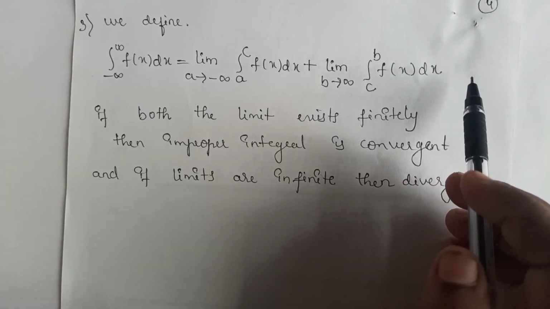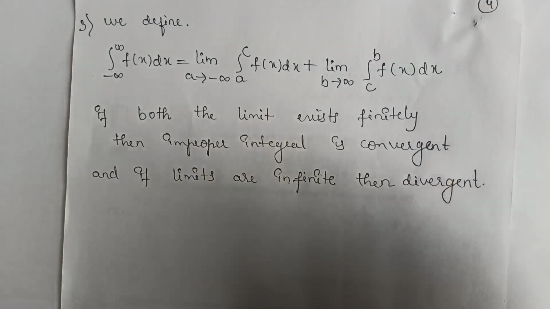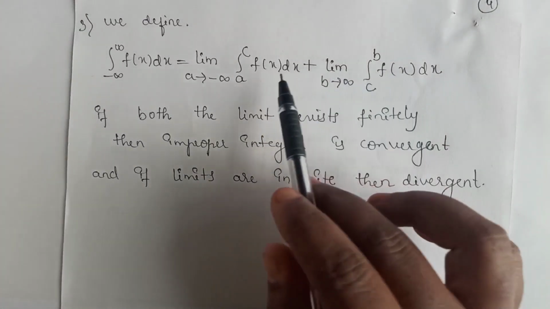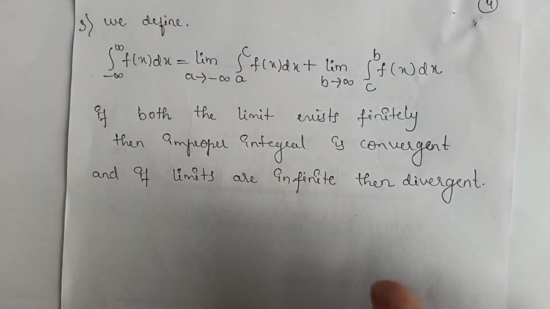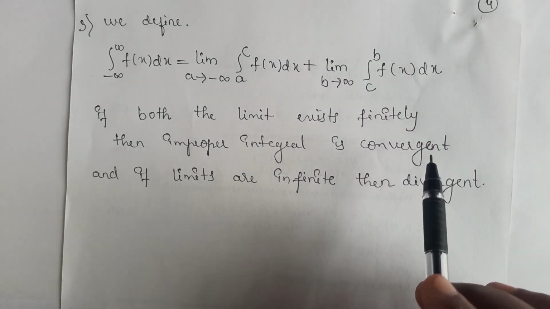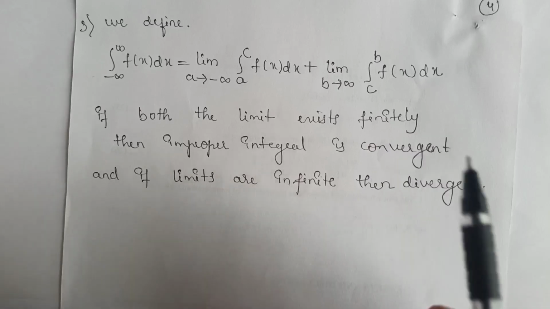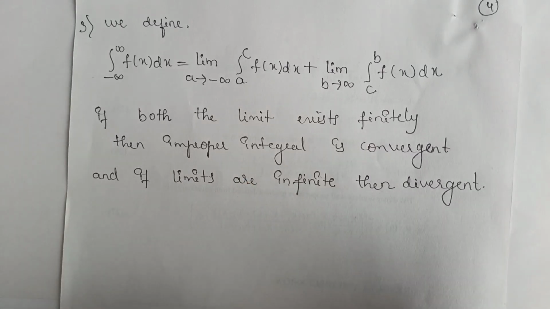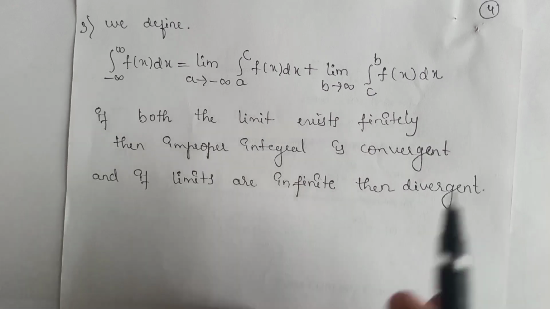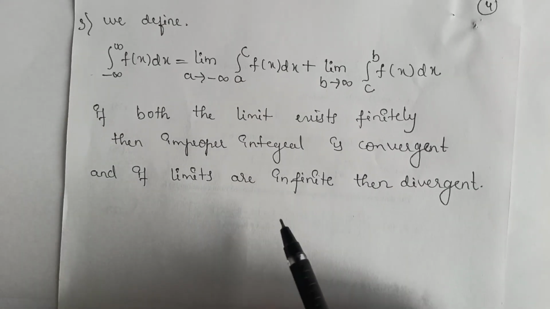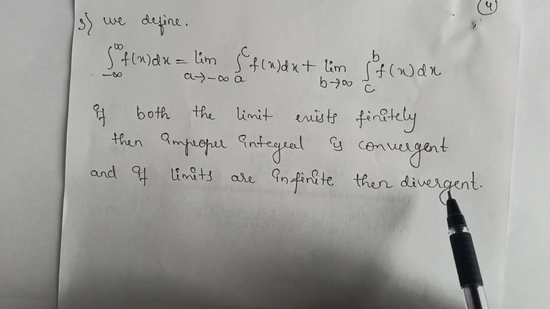Now how do we test the convergence for this? If both the limits on the right hand side are finite, then we say that the given improper integral is convergent. Otherwise, if we get one finite and another infinite, again we say that the given integral is divergent.